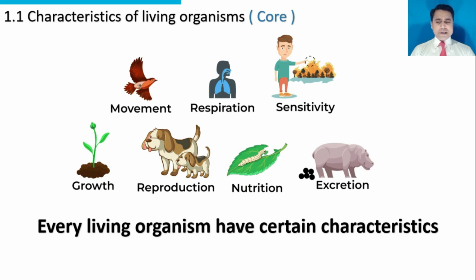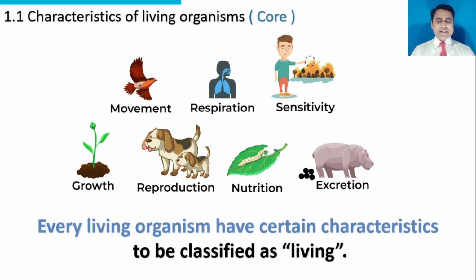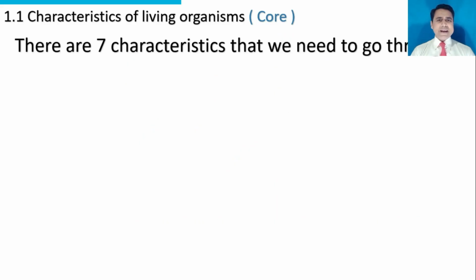Every living organism has certain characteristics to be classified as living. These characteristics are movement, respiration, sensitivity, growth, reproduction, nutrition, and excretion. There are 7 characteristics that we need to go through.